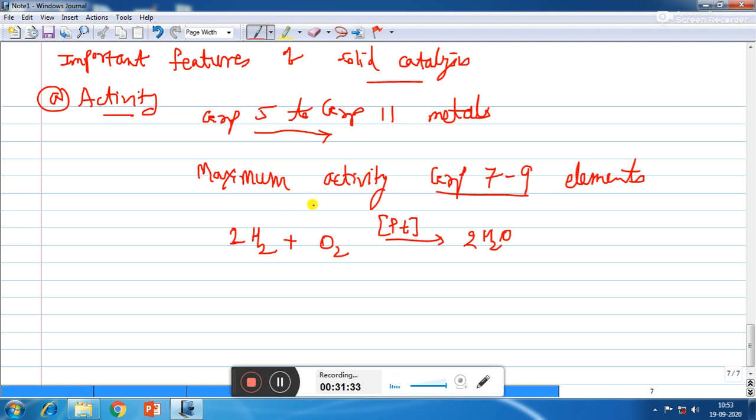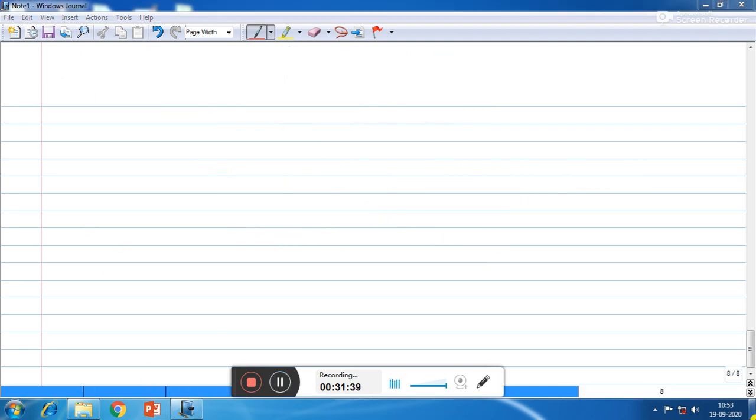Now the second feature is selectivity. Number B is selectivity. The selectivity of a catalyst is its ability to direct a reaction to yield a particular product selectively when, under the same reaction conditions, many products are possible.